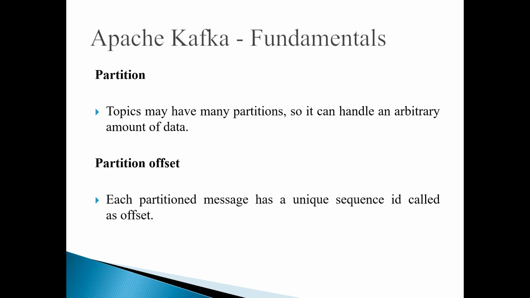Because of these partitions, you can handle an arbitrary amount of data. Say for example, if I have one topic and multiple producers want to send to the topic, and it is one single piece, they all have to connect to one.